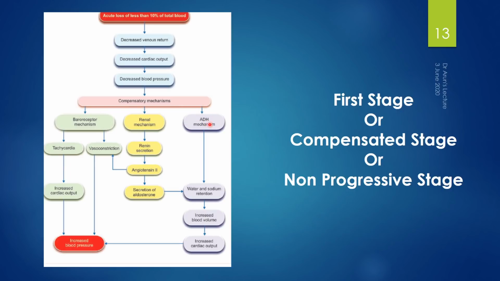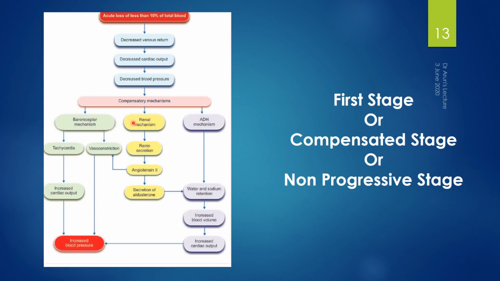All 3 mechanisms have been activated, and on activation of the baroreceptor mechanism, there will be an initial phase of tachycardia due to sympathetic stimulation. There will be tachycardia, and due to the presence of tachycardia, there will be an increased cardiac output, followed by an increase in blood pressure. Baroreceptors also cause vasoconstriction, and this vasoconstriction ultimately tries to increase the blood pressure of an individual.